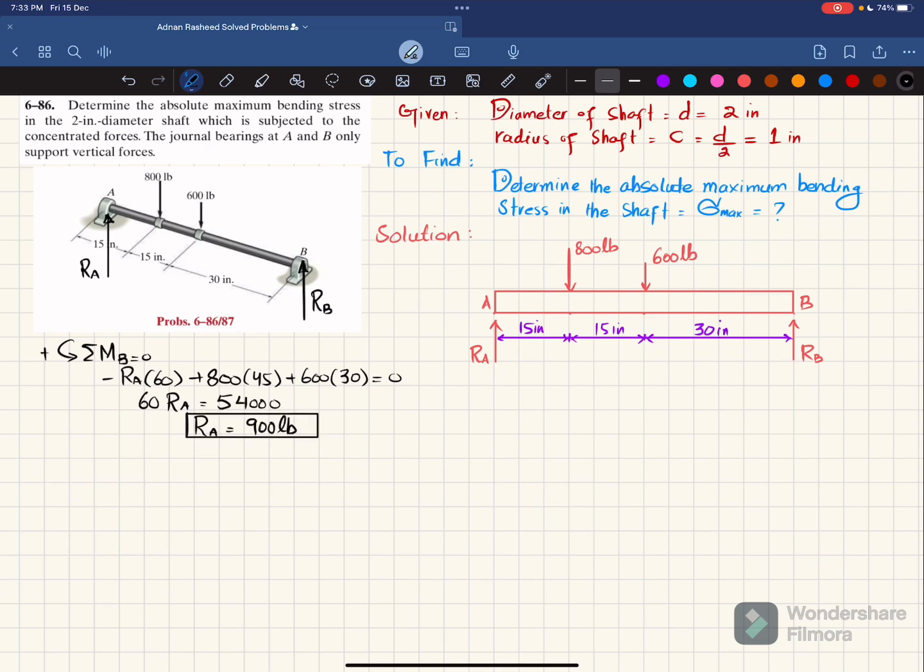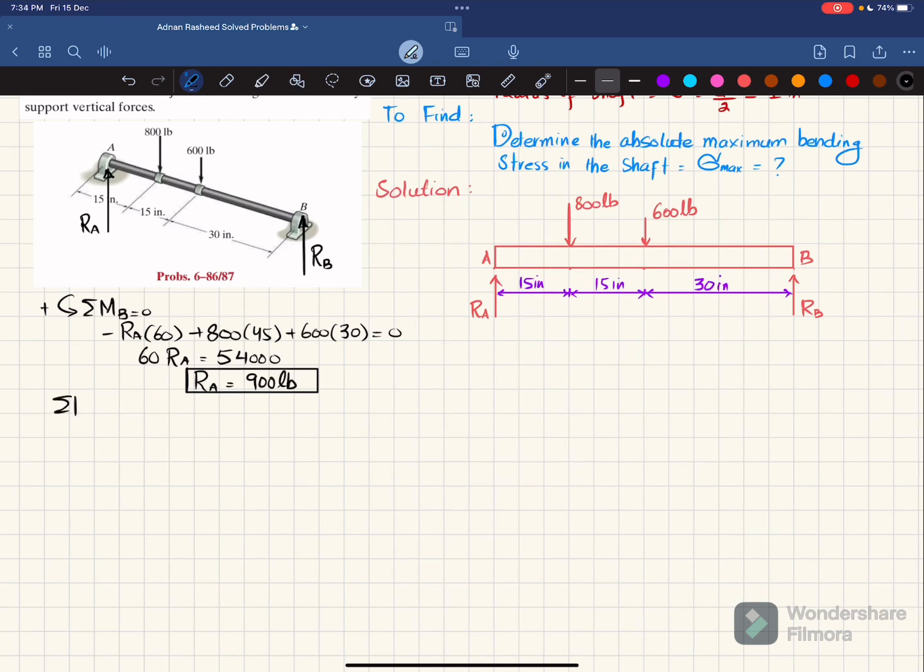Now you have RA, so we will find RB by using another equation of equilibrium: the sum of all forces along the y direction must be equal to 0, and upward force is taken as positive. So RA, which is upward, 900; the 800 and 600 are downward, so they will be minus 800 minus 600; plus this RB which is upward, is equal to 0. From here RB will be equal to 500 pounds.